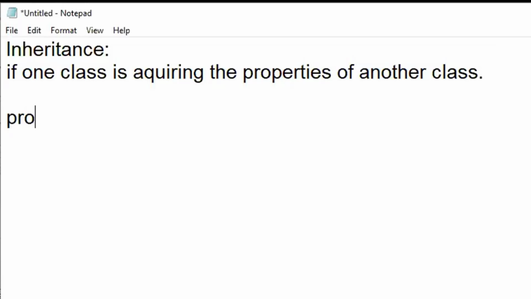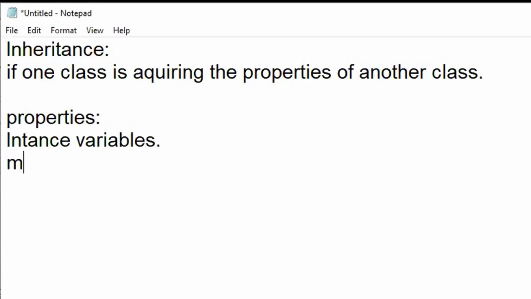So here, whatever properties we are talking about, in this context properties are nothing but instance variables, and also the methods associated with the class.